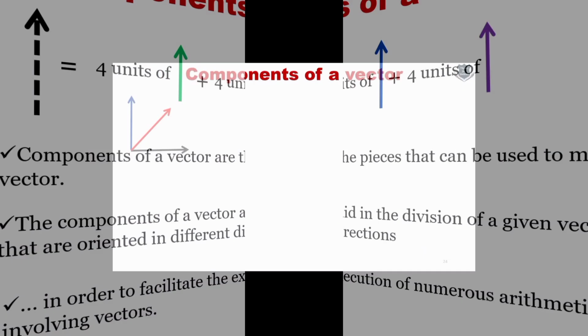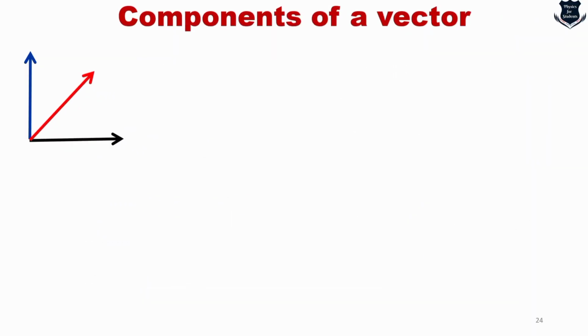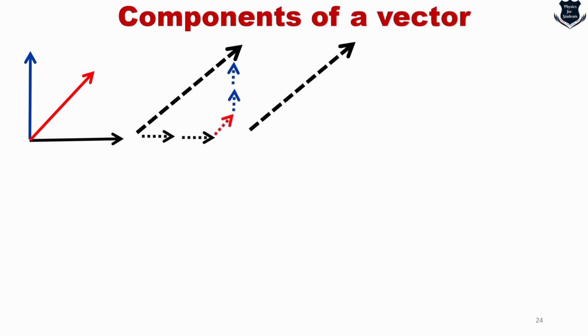So here is one vector in a type of coordinate system, and from here you see I'm trying to join this, right? So this is two black vectors followed by one red vector and 2 blue vectors. So here I can say this is made of 2 units of black vector, 1 unit of red vector and 2 units of blue vector.